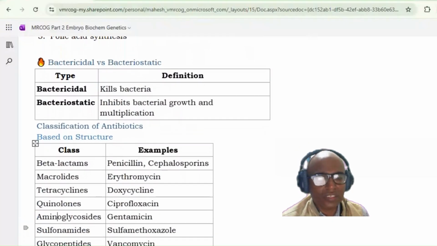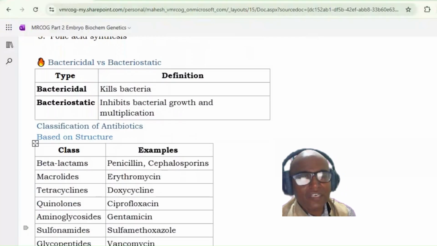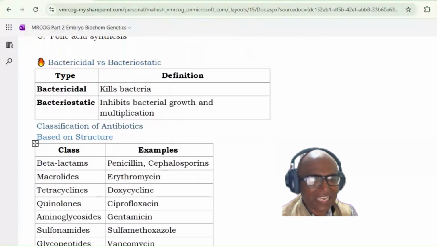Okay, if you classify the antibiotics based on their structure, the classes are: one is beta-lactam, in which you have penicillin and the cephalosporins. Then the macrolide type of antibiotic, in which you have erythromycin. Then tetracycline, where doxycycline is the example.